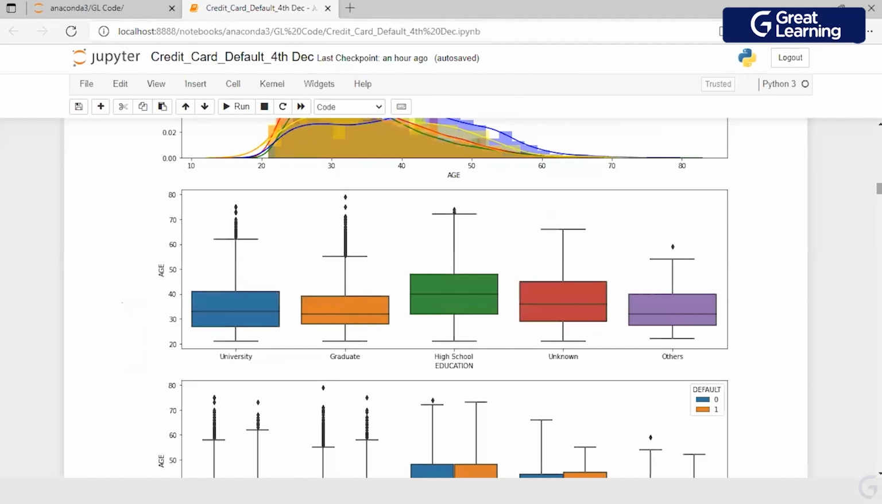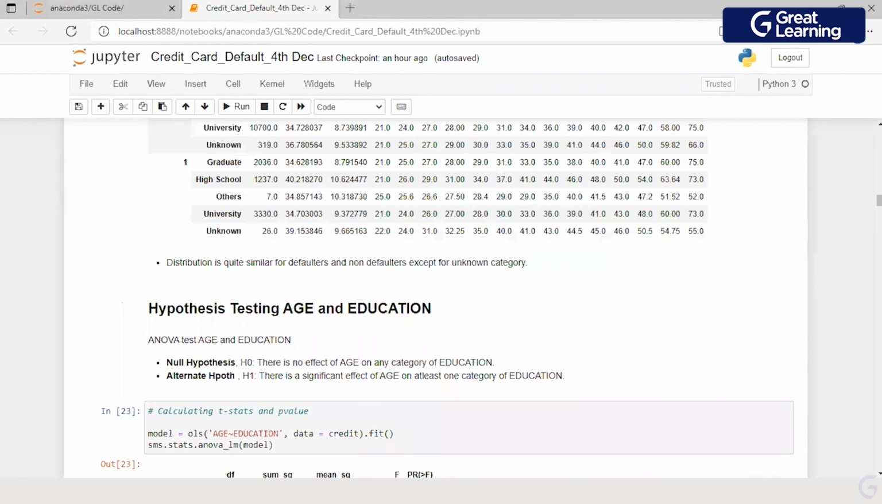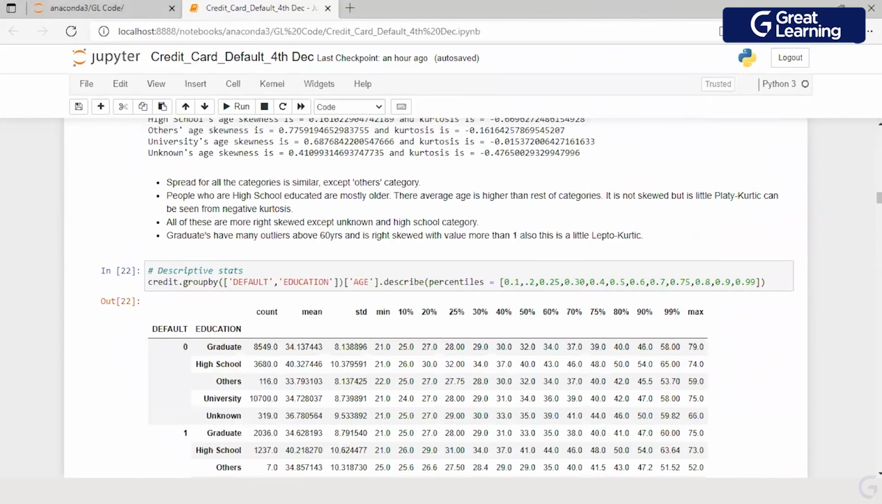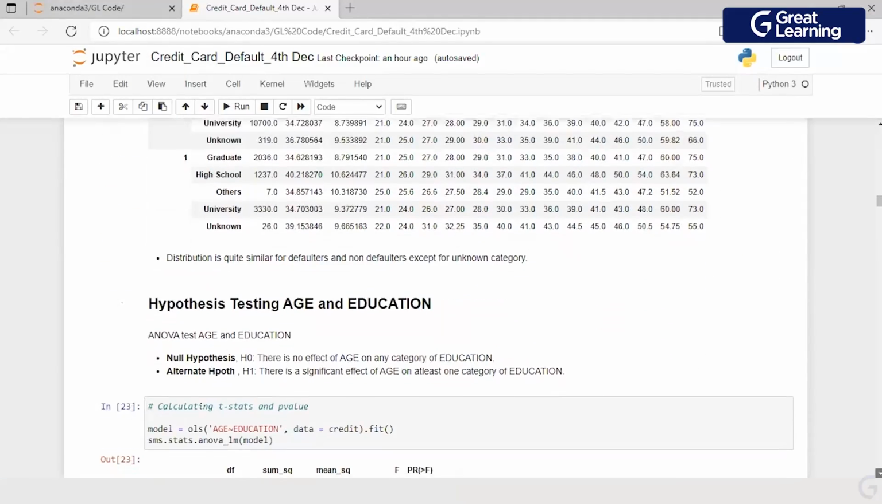Now let's just go back and look at this. What did we conclude? We said the median age for high school graduates is high. You look at this value, right? What does it tell me? So high school graduates are probably the older ones. Now, are you able to relate it back? I have a peak which is showing me a kurtosis of 1, probably because of this which is available in the data set. So we were able to conclude for the others and unknown category.